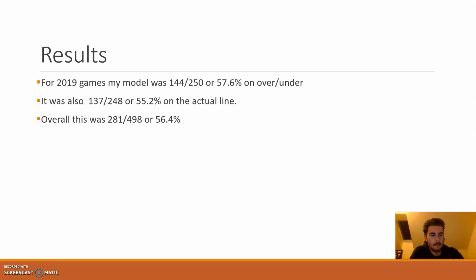I decided that we would bet the over if the predicted points were higher than the over-under line, and the under if it was predicted lower. If it was equal, I decided not to place a bet. Same thing for the line: if it was less than the line, you would bet the home team, and if it was greater than the line, you would bet the away team.